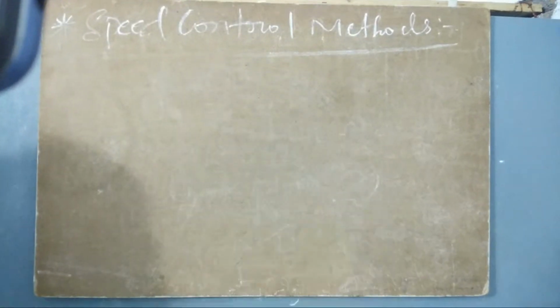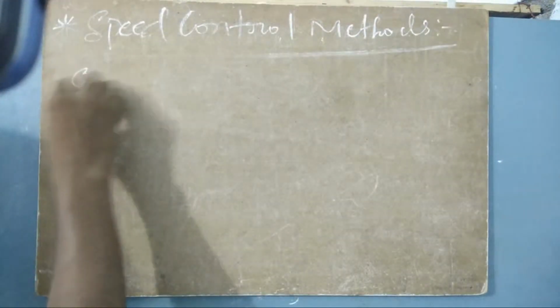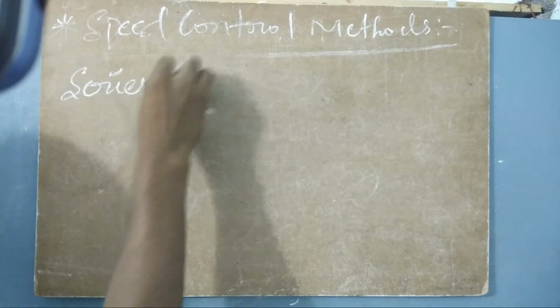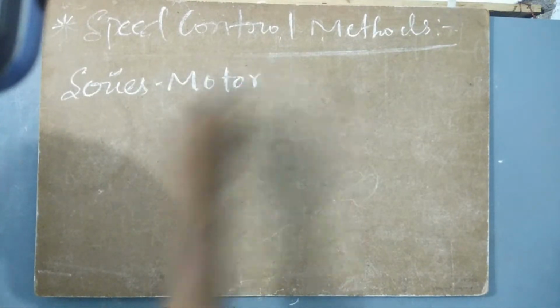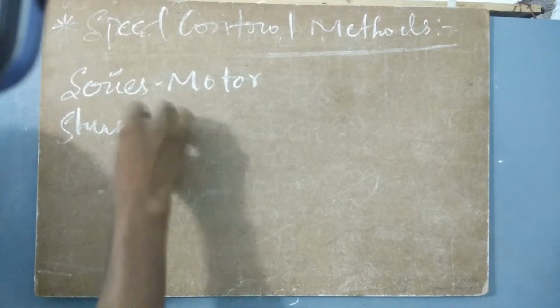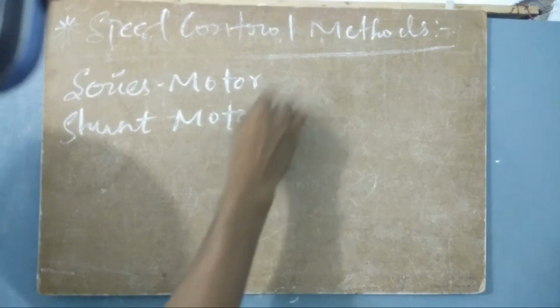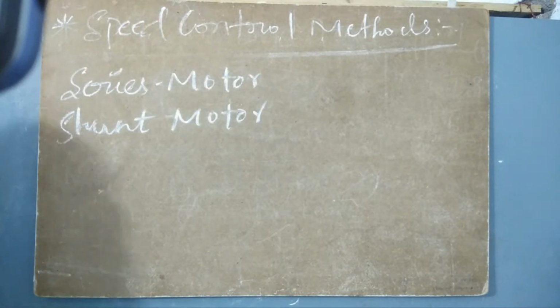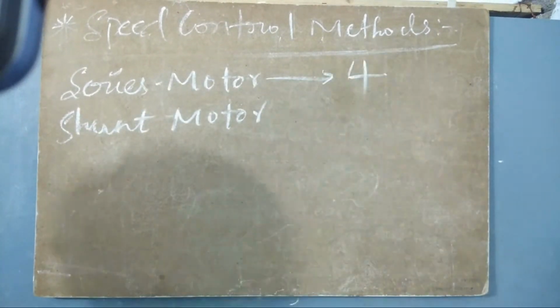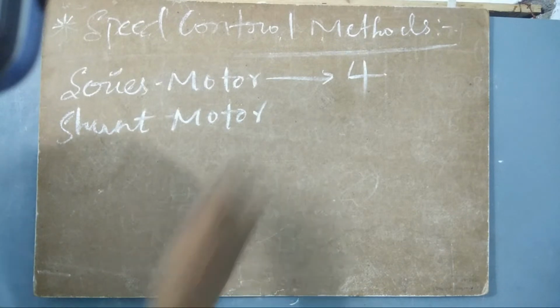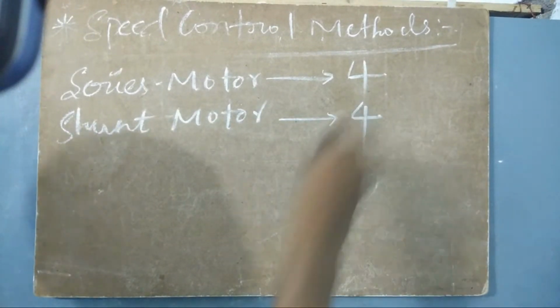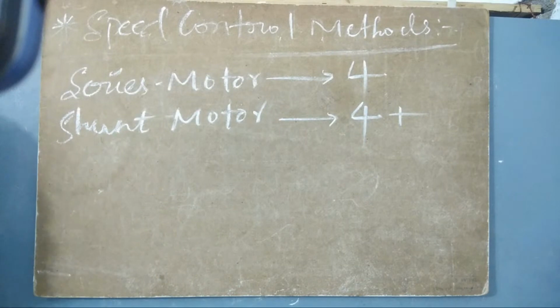So this happens with both series motors and shunt motors. There are different speed controlling methods for both of these motors. For a series motor, there are four methods of speed control, and for shunt also there are 4 or more methods. Let us discuss them tomorrow, but today I'm not going to discuss that in detail.